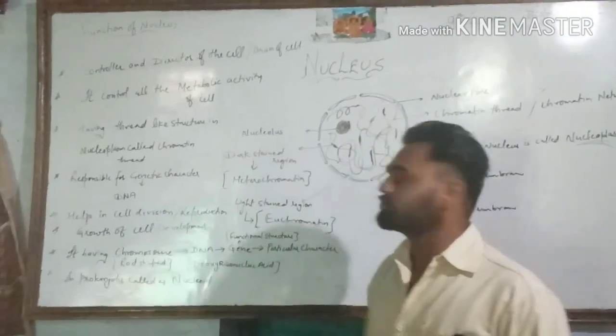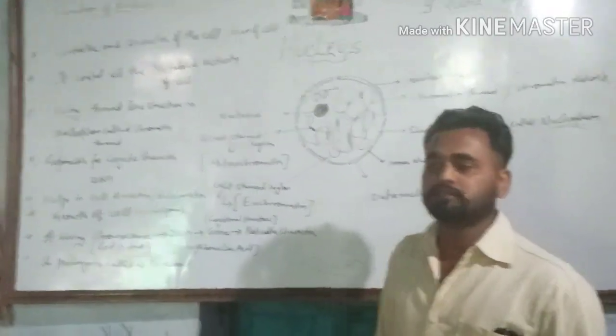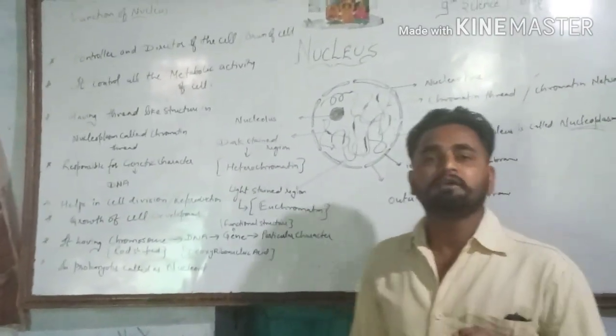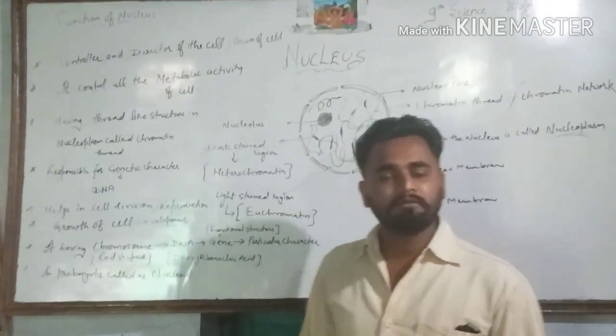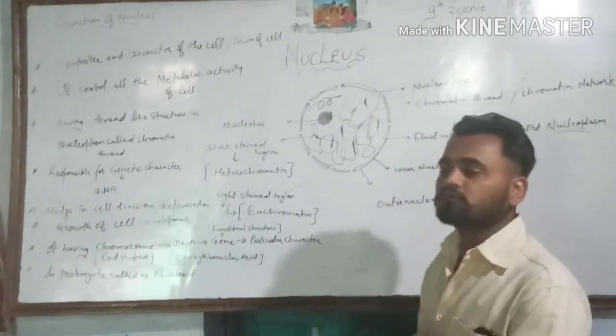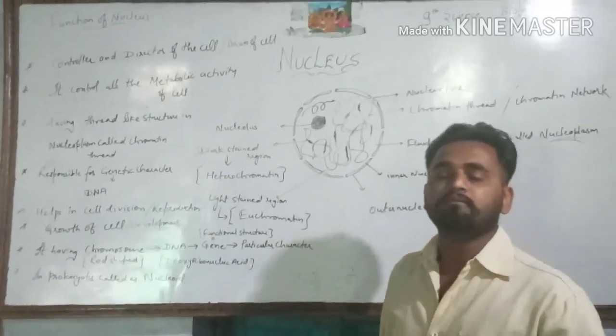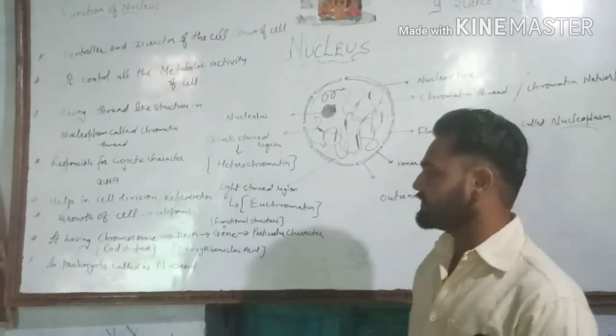Another is growth of cell, development of cell. The main function of nucleus is growth and development of the cell. It means that it can perform all the activities of the cell, by which growth of the cell and development of the cell take place.